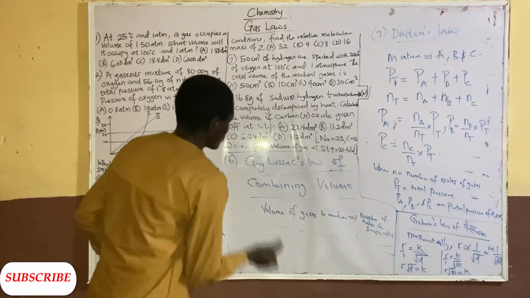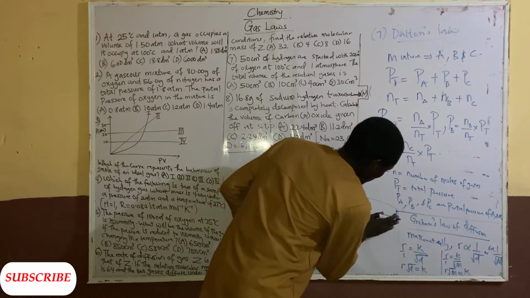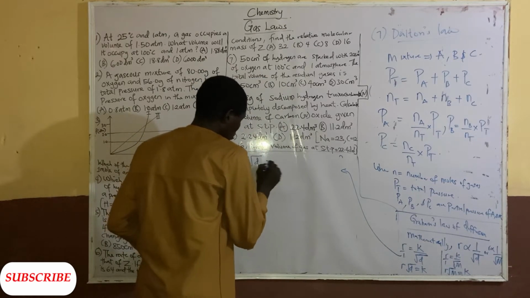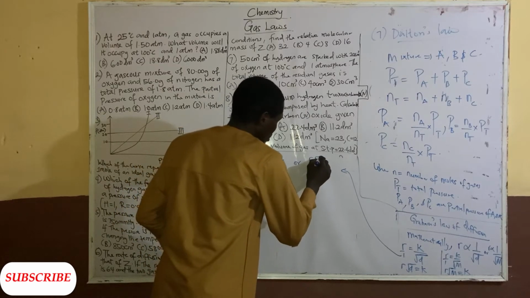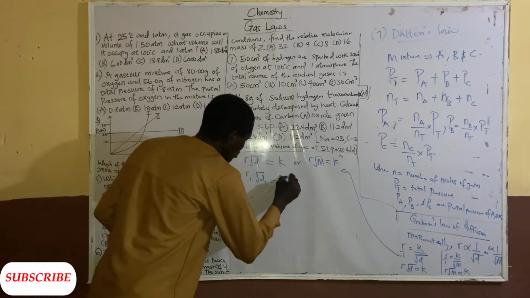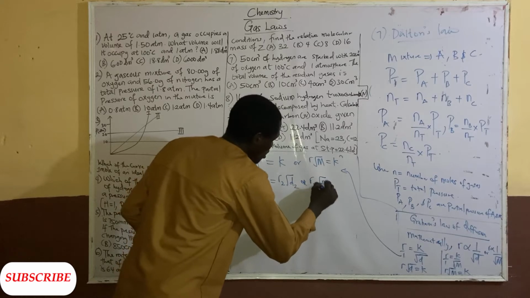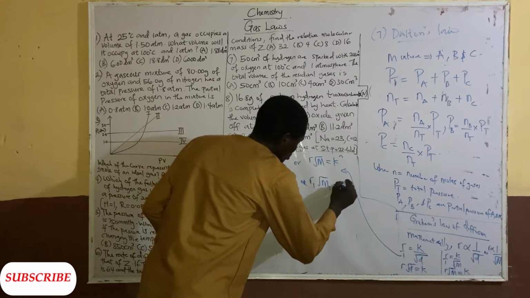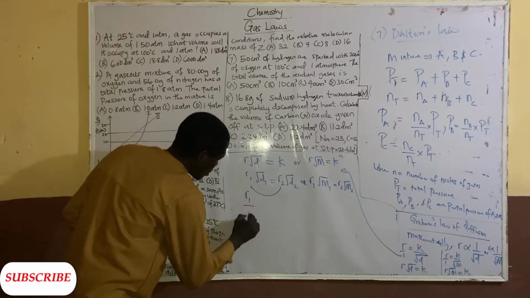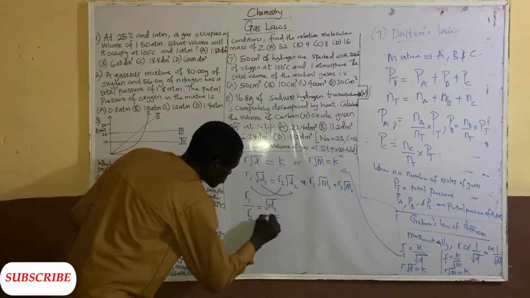So from here, R root D equal to K, or you can have R root M equal to K. You can now extend it to be R1 root D1 equal to R2 root D2, or using your relative molecular mass, R1 root M1 equal to R2 root M2. So R1 over R2 equal to root D2 over root D1.